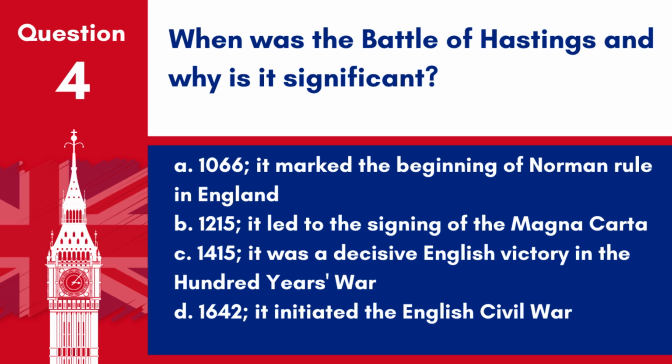Question 4. When was the Battle of Hastings and why is it significant? A. 1066. It marked the beginning of Norman rule in England. B. 1215. It led to the signing of the Magna Carta. C. 1415. It was a decisive English victory in the 100 Years' War. D. 1642. It initiated the English Civil War. Answer: A. 1066. It marked the beginning of Norman rule in England. The Battle of Hastings was significant for changing the course of English history and culture.